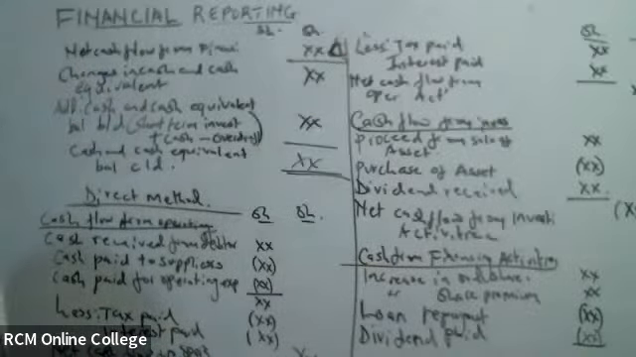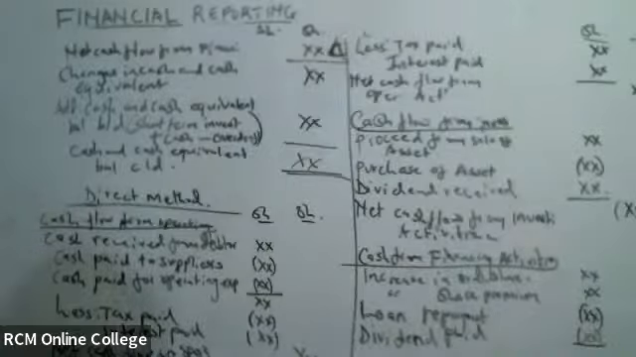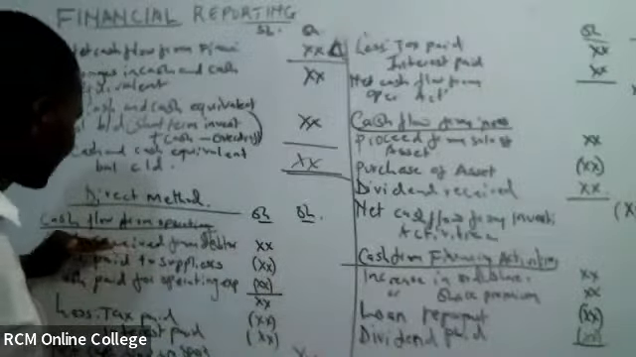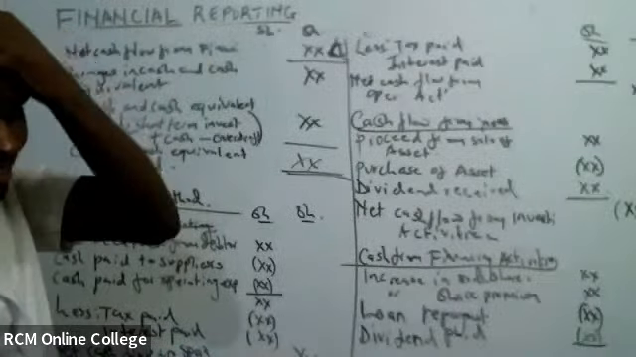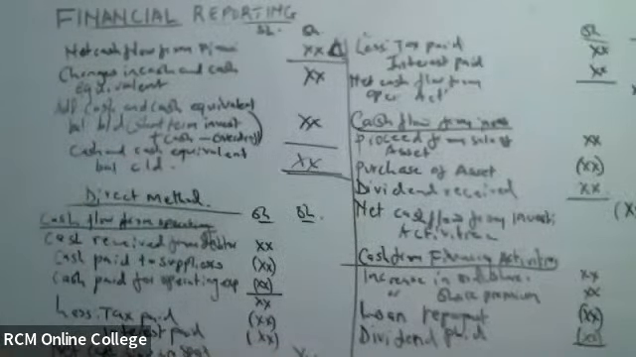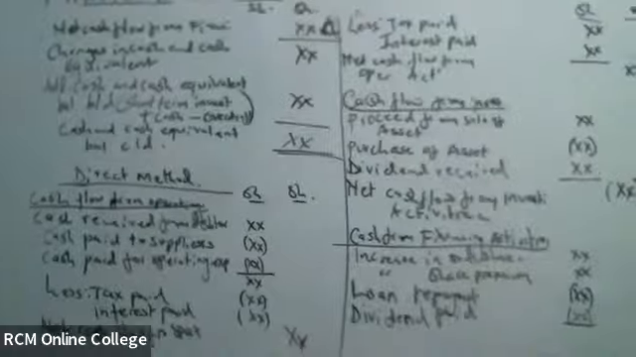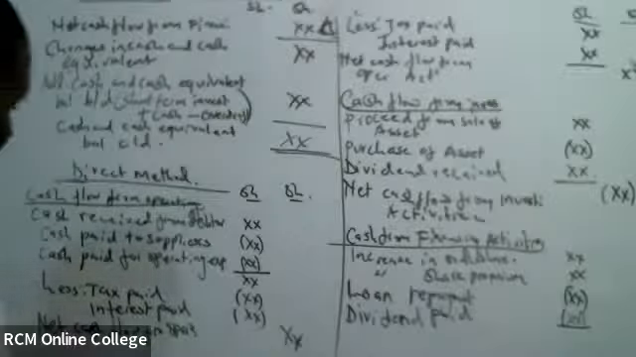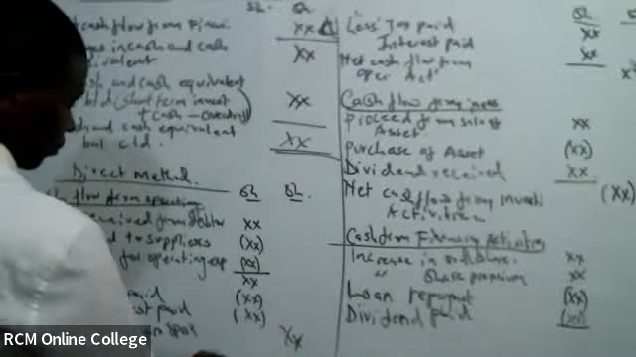Tumeelewana? Are we together? Sasa hiyo ni ya indirect. That is for indirect. So, Mwaura asante. Now, you see, after this, umepata cash received from debtors zote. Si unajua kutengeneza debtors account or receivables account? Na payables account. Hizo ndizo unatengeneza hapo. Receivables account na debtors account. Unajua kuzitengeneza.